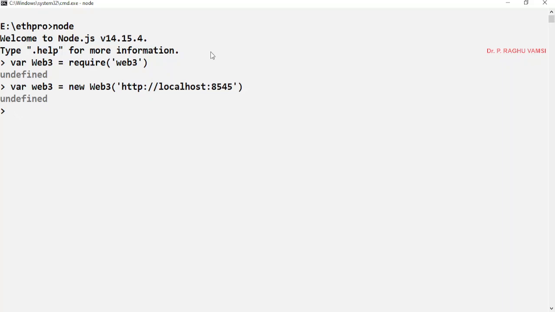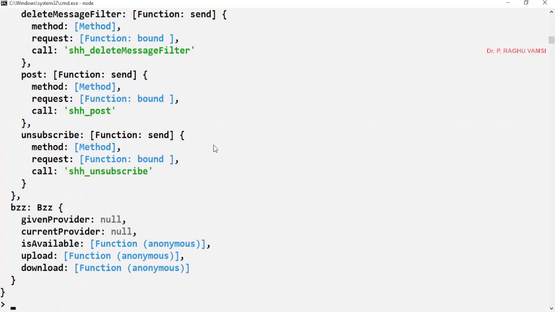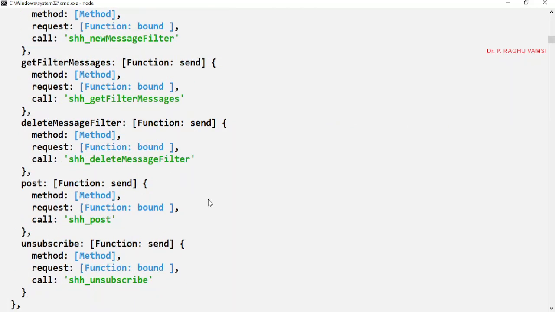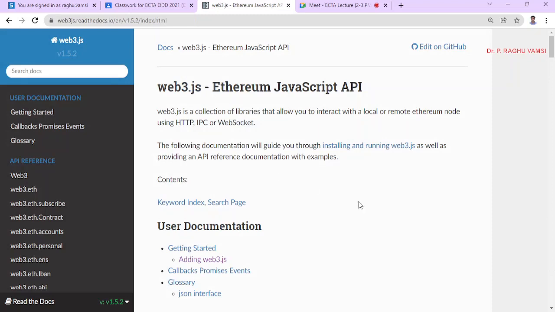Now this means that the statement has executed successfully, but there is nothing to print on the console. Now if I type web3, look, it shows the JSON format of the web3 object, in which you will find the web3 packages, functions, etc. This is the JSON format of functions, and these are on the console.